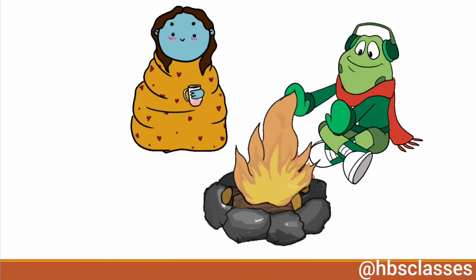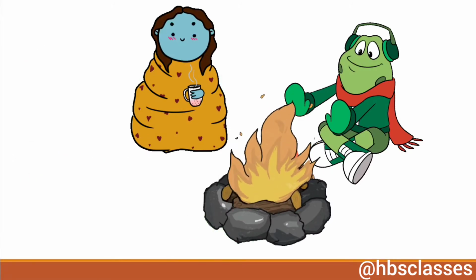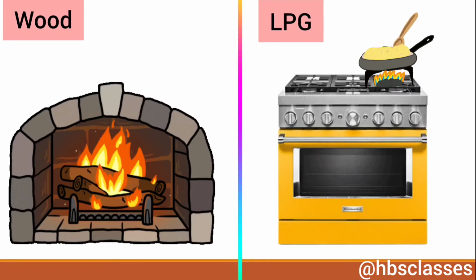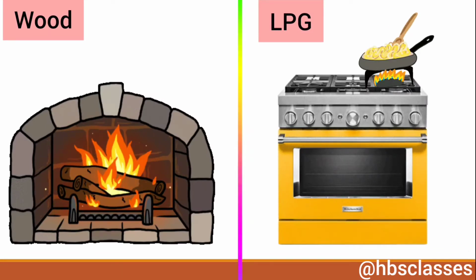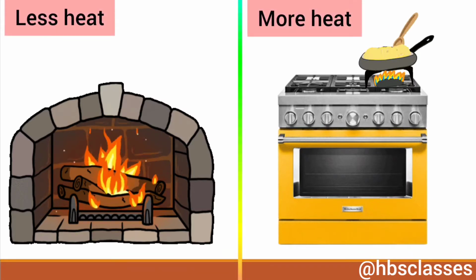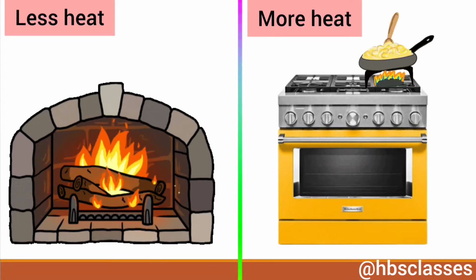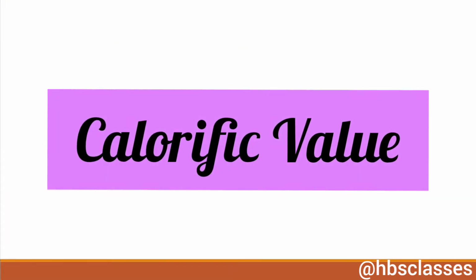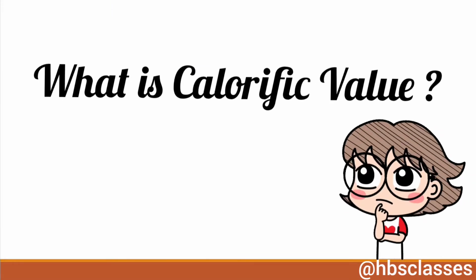Students, we know that all fuels produce heat on burning, but different fuels produce different amounts of heat on burning. Some fuels produce more heat whereas other fuels produce less heat. The efficiency of a fuel is expressed in terms of its calorific value. Do you know what is calorific value?